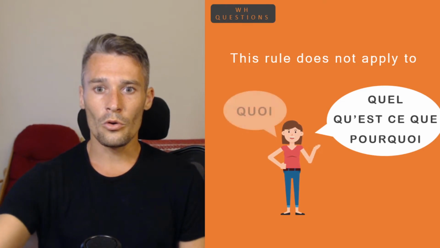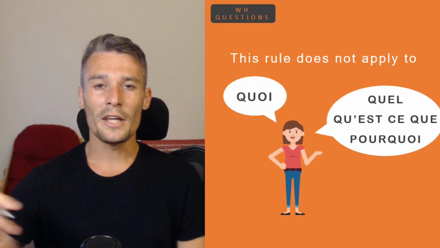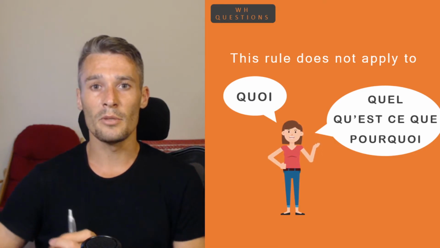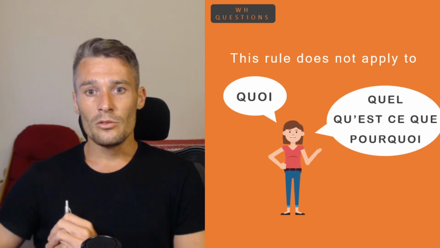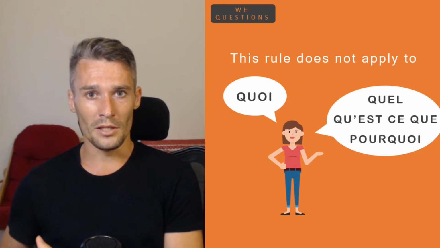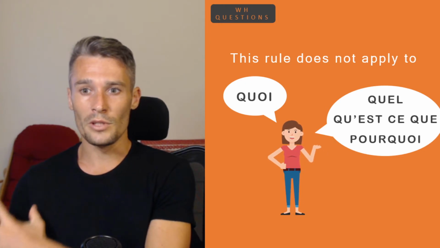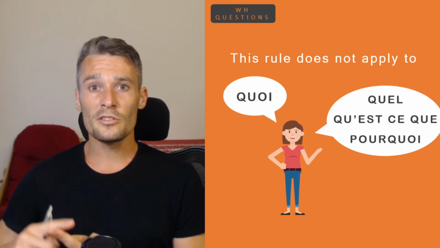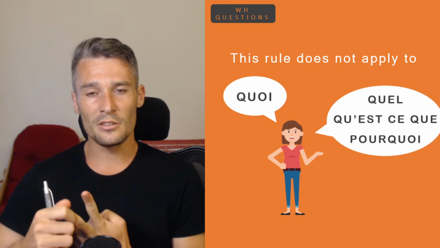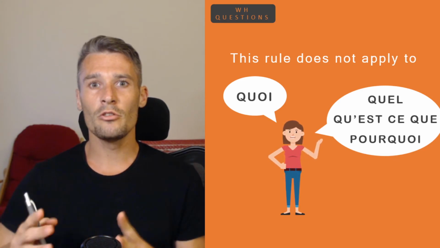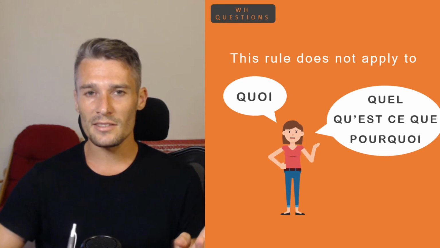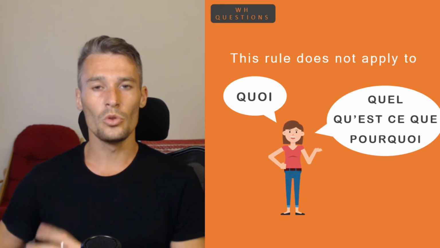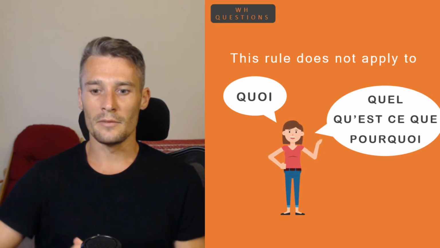Also, quoi, you can only use it at the end of the sentence, like in the second case, but just before the complement. Tu fais quoi aujourd'hui? What are you doing today? Okay, so remember that this rule doesn't apply for quel, qu'est-ce que, et pourquoi, that have to be at the beginning of the sentence, and quoi, that has to be at the end of the sentence. You can't put it at the beginning.